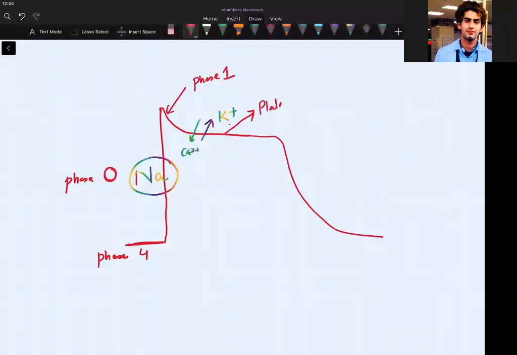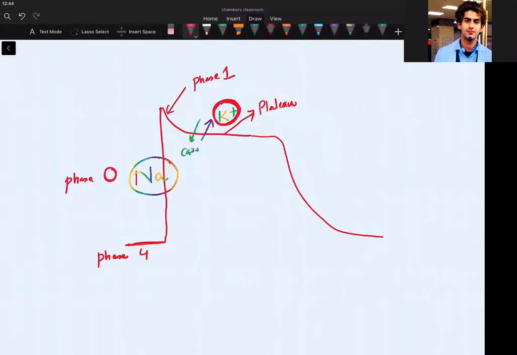Plateau phase. Plateau phase has calcium channel opening and potassium efflux. But remember, who is actually causing the potential change? That's why I was not speaking more about calcium. That's why I put a circle around potassium. Once the potassium tries to go out, again there is opening of the slow calcium channel. So there is a neutralization between the two. Is there any doubt now? Don't confuse yourself. Be simple.